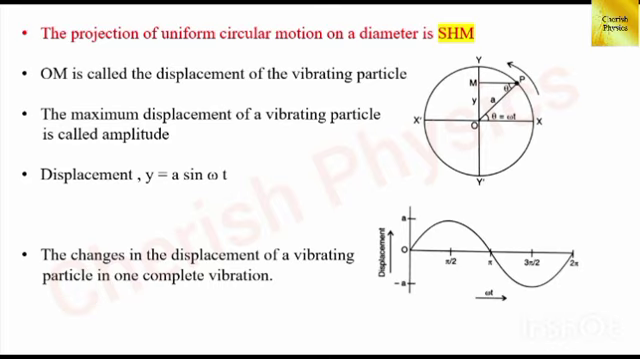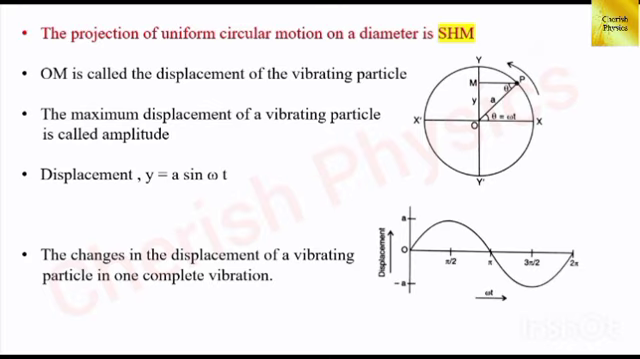And next is the important concept. The projection of uniform circular motion on a diameter is simple harmonic motion. See the first diagram. P is a particle which moves on the circumference of the circle. That is, if it starts from X and moves on and reaches Y, then X dash, then Y dash, and then it comes back to the point X. Even though the particle P moves on the circle, its foot falls on the diameter line, here along the y-axis.